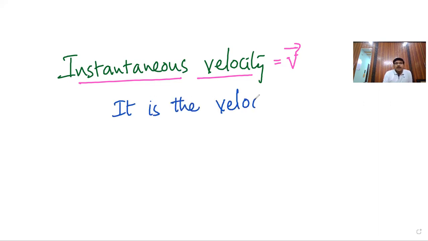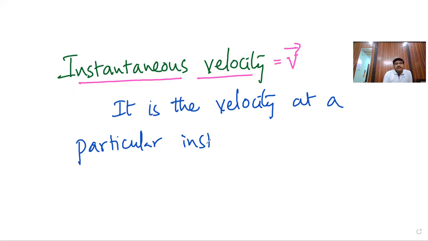It is the velocity at a particular instant of time. Clear? It is the velocity at a specific point, a very particular instant. That's why it is known as instantaneous velocity.